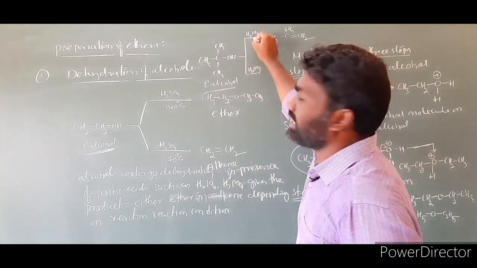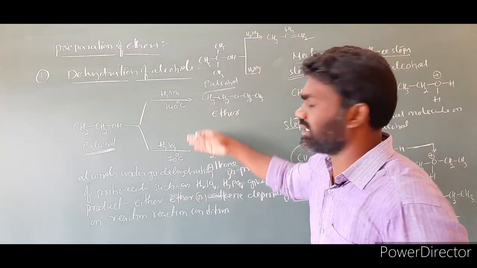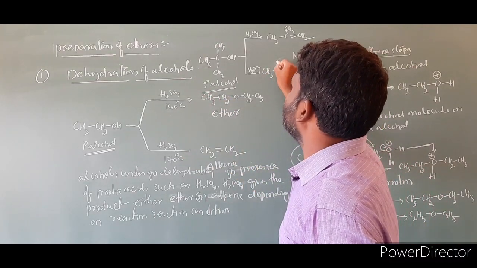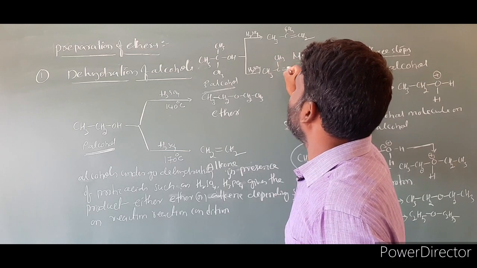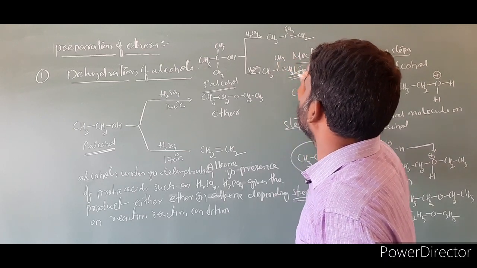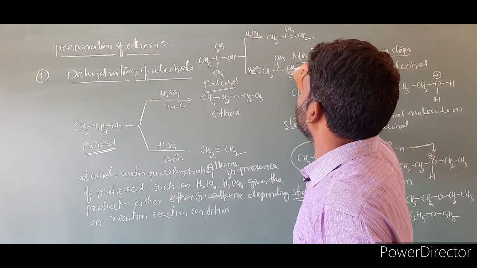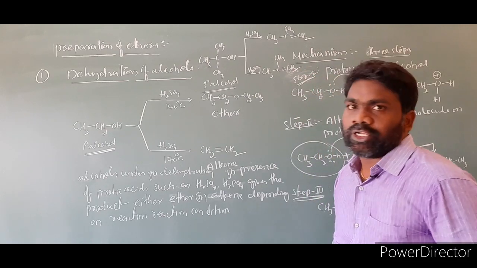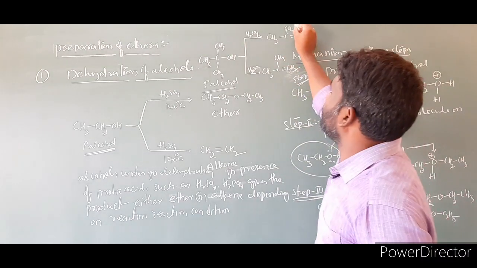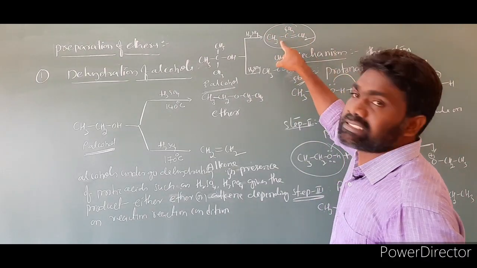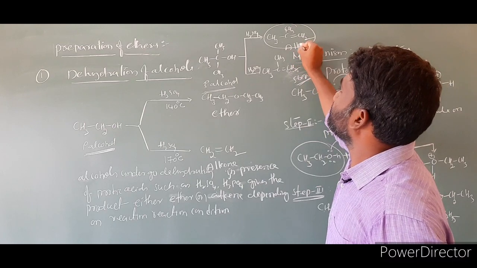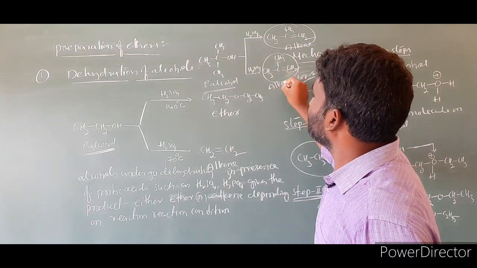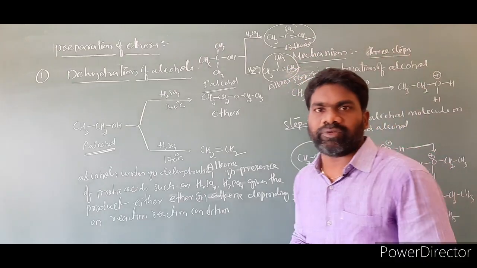For this case, any reaction condition you can take, any time. Then the product is CH3 double bond CH2. Now compare the product in both cases. What is the product here? CH3. This is what? Alkene. What about this one? This is also an alkene. Both are alkene. Now what point do you understand?